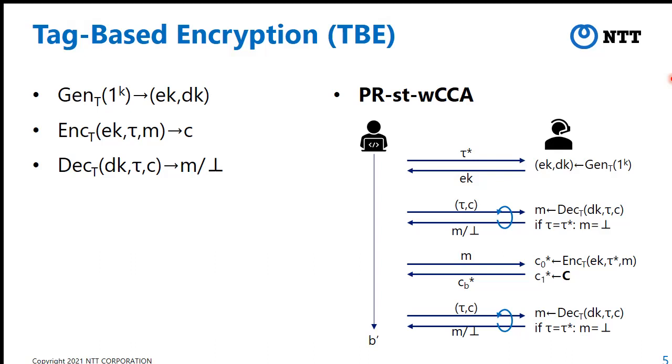The adversary again can use the decryption oracle freely, but again, if tau is tau star, then it will receive bot. The adversary finally outputs its guess B prime, and we say that the adversary wins this game if B prime is B. So if the adversary's winning probability is very close to half, then we say that the tag-based encryption is PR-ST-WCCA secure.